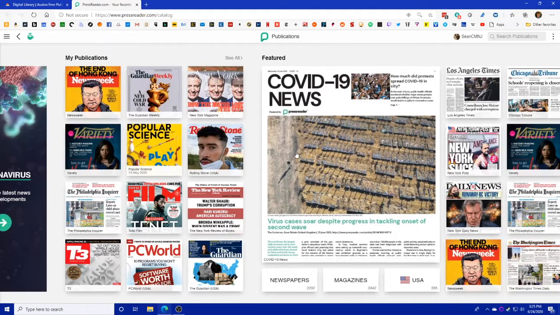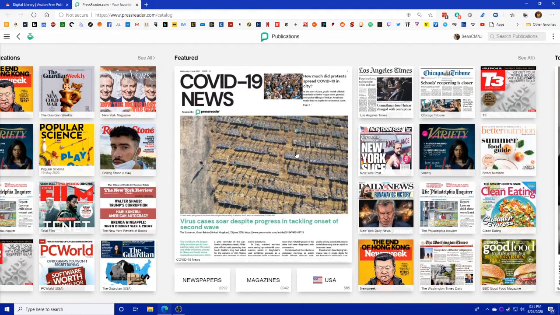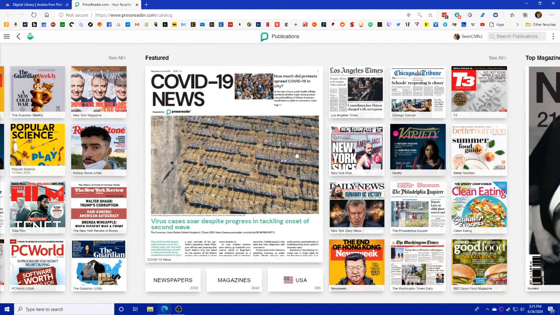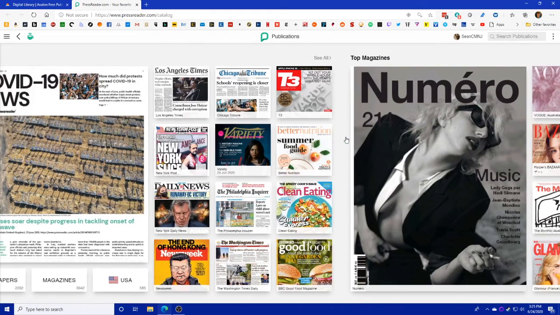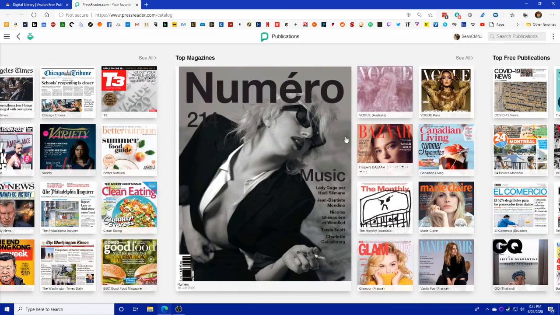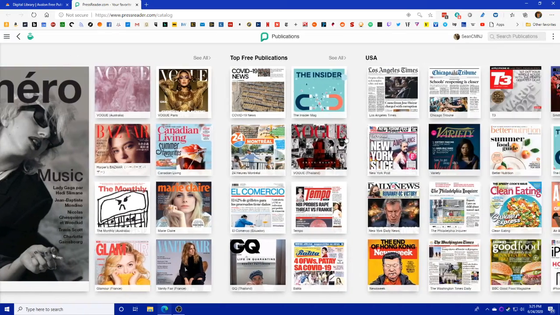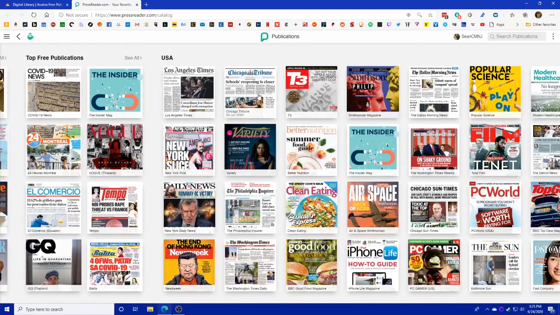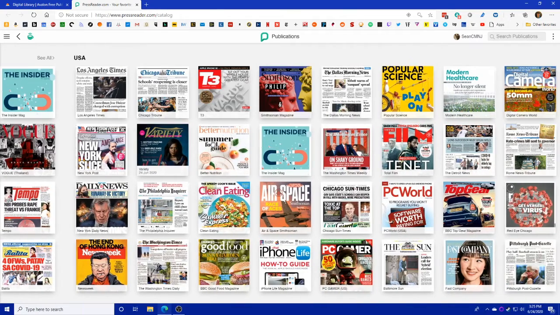If you scroll off to the right, it's just going to start showing you the front cover of different magazines, like they have them featured here. If you keep going, it's going to be like these are the top ones, I guess the most popular right now. I wouldn't worry about top free. Then it starts showing you the publications from the US. These are going to be arranged by which one of these has the most recently published issue.